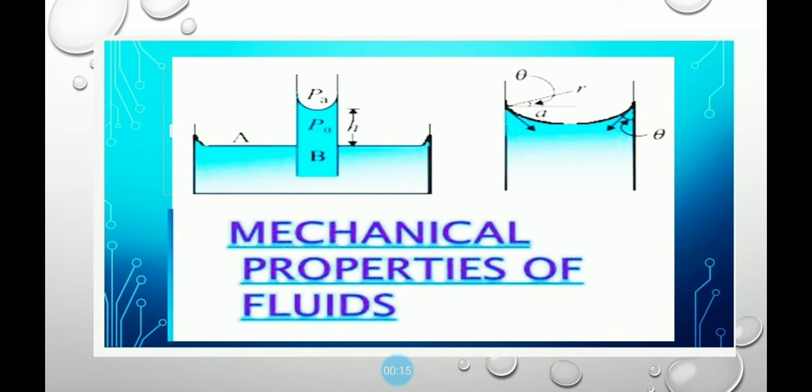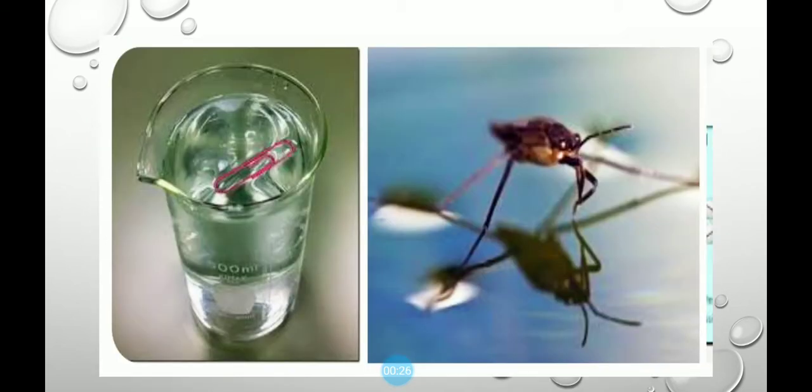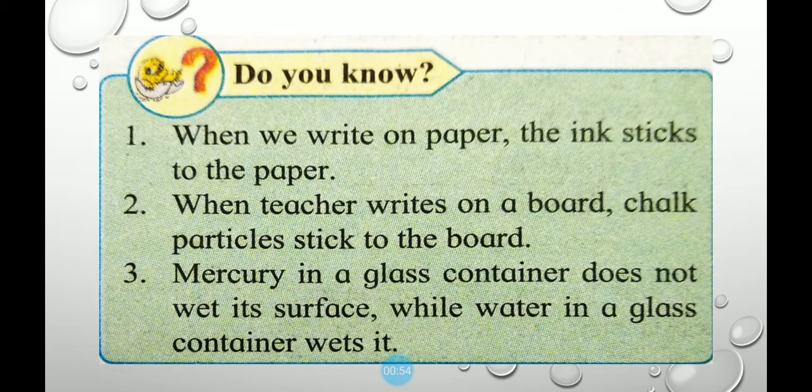Students, in this lecture we have to discuss the topic surface tension. A liquid at rest shows a very interesting property that is called surface tension. We have seen that the water spider walks on the surface of steady water. A needle floats on the steady surface of water. Raindrops and soap bubbles always take spherical shape. All these phenomena arise due to the surface tension. Surface tension is one of the important properties of liquids.